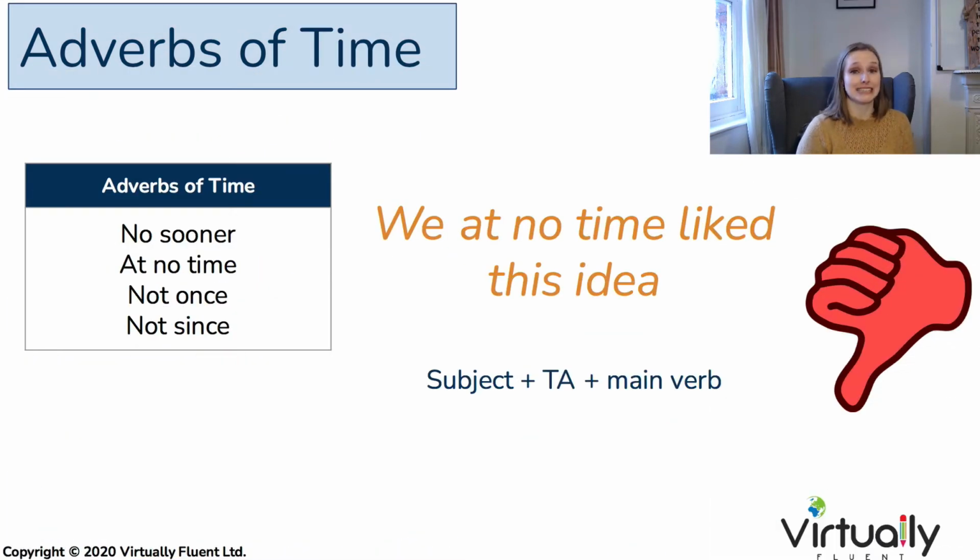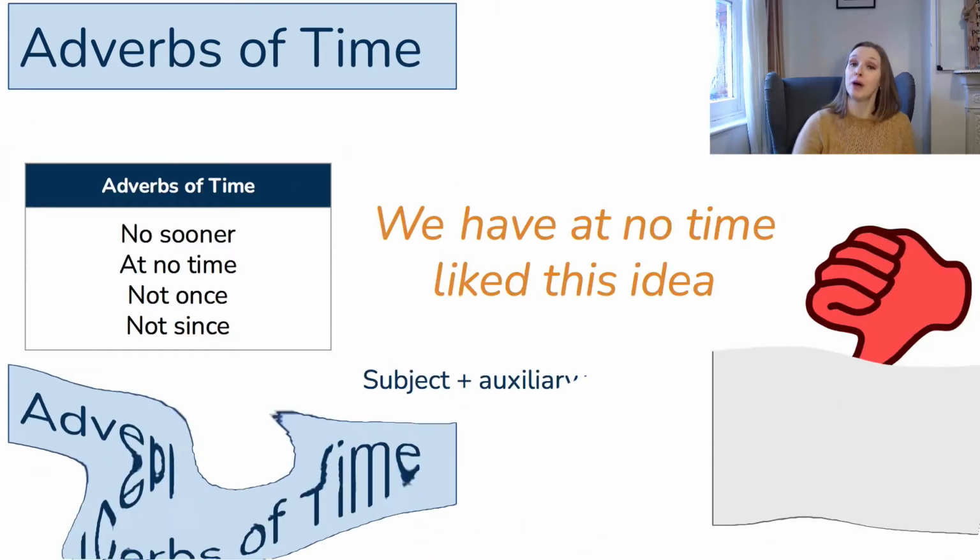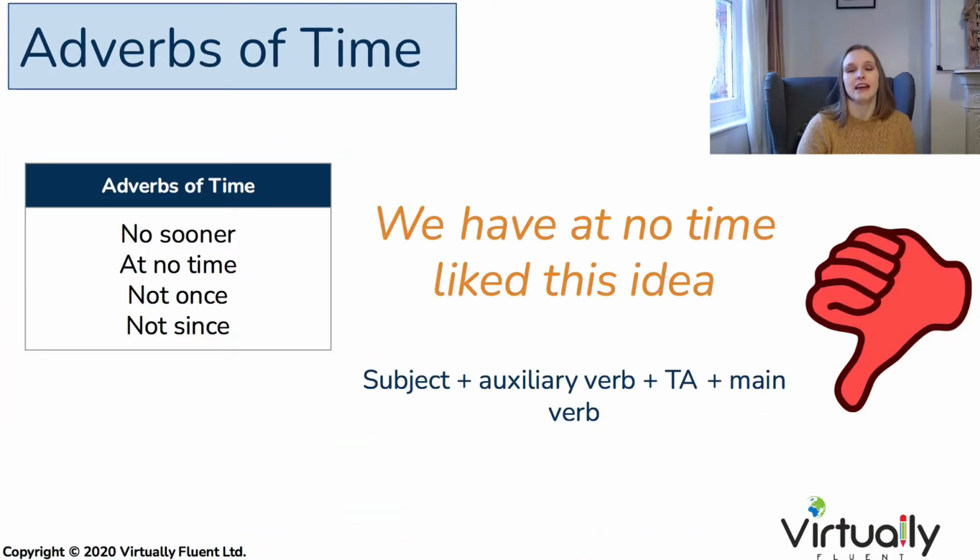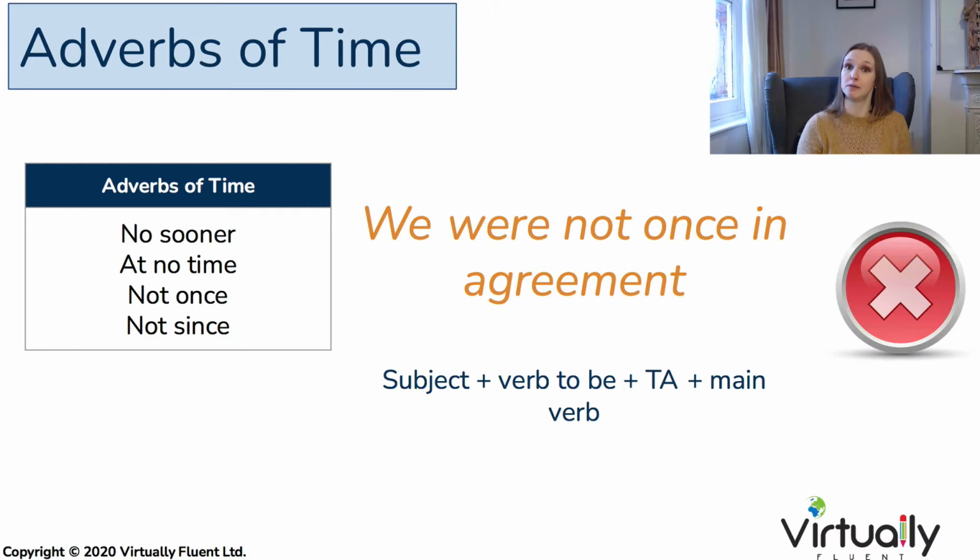Adverbs of time are exactly the same as adverbs of frequency in their position in a sentence. Typically, they go in between the subject and the main verb. For example, we at no time liked this idea. But when we have an auxiliary verb, the adverb separates the auxiliary verb and the main verb. We have at no time liked this idea. And of course, if we have the verb to be, remember that is selfish, that must be the first part in the sentence. We were not once in agreement.